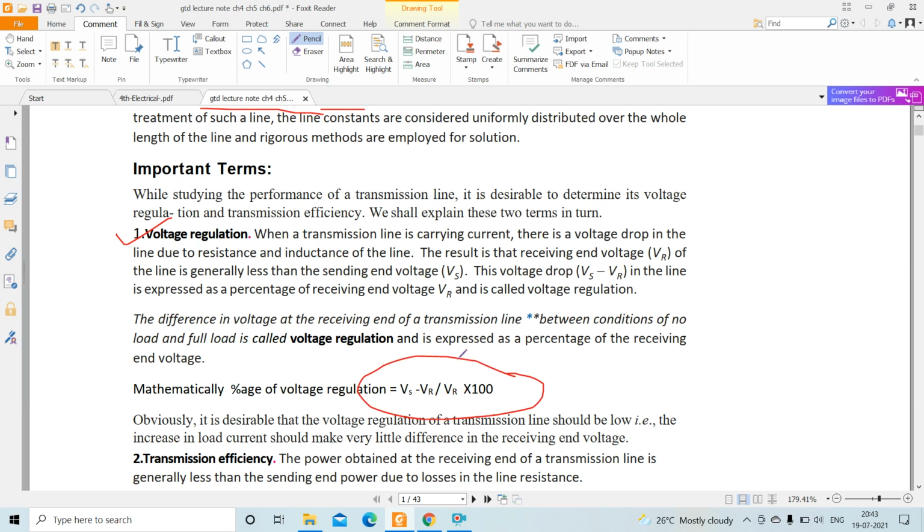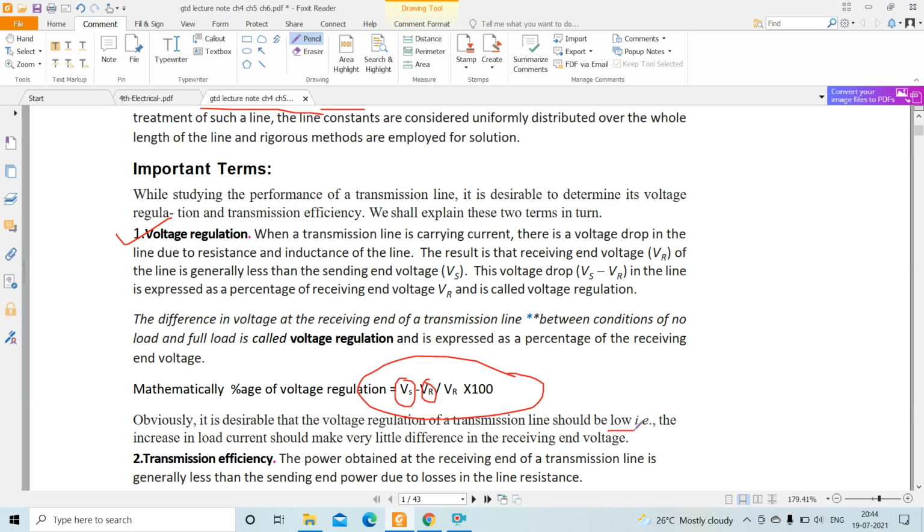In other words, we can call it the difference in voltage at the receiving end of a transmission line between the condition of no load and full load. The no load condition is when we consider the sending end voltage, and the full load means when we consider the receiving end voltage. It is desirable that the voltage regulation of a transmission line should be low.